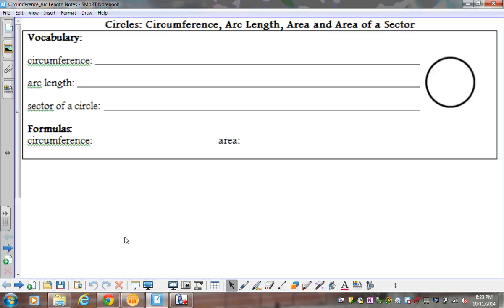Hopefully I'll get those graded and back to you as soon as I can. Today we're just going to continue on with circles.